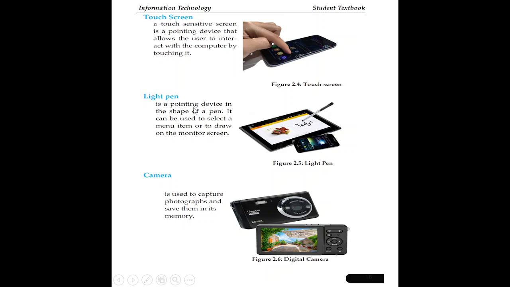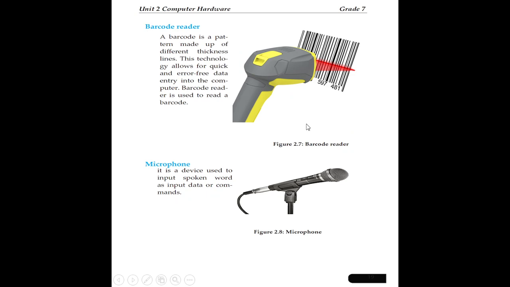Light pen is another input device, a pointing device in the shape of a pen. It can be used to select a menu item or to draw on the monitor. As you have seen, it helps you to command, to prepare documents or to draw pictures. That is an input device, the light pen.